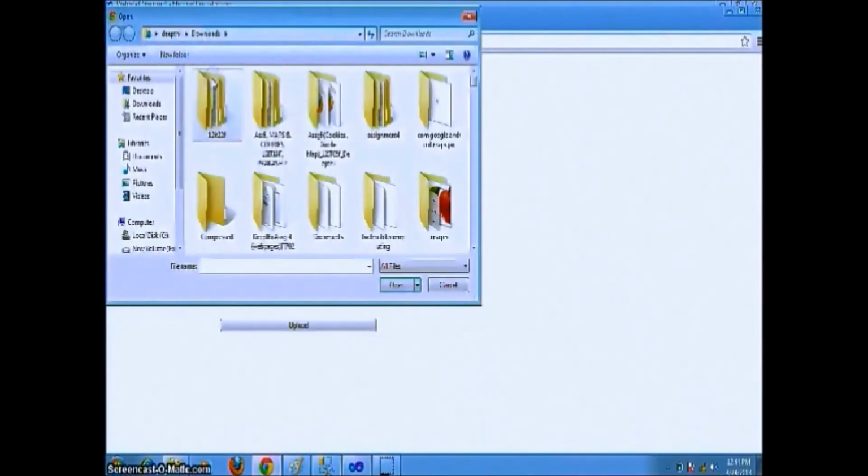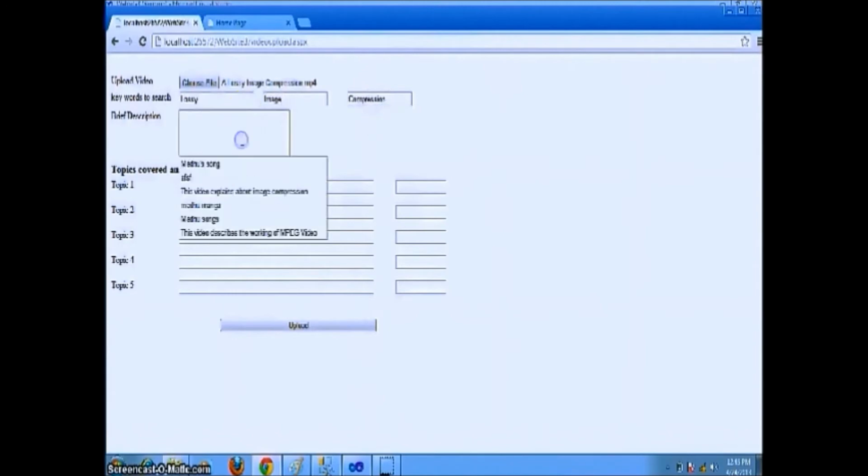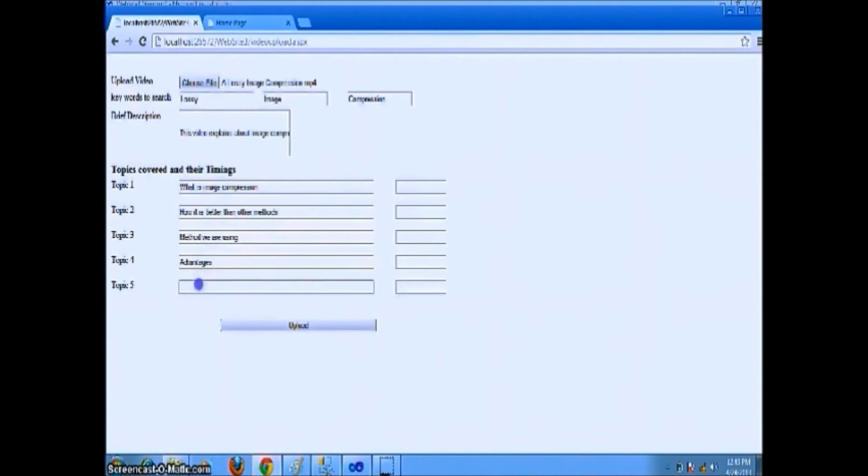Here you can upload the video. For that you need to have the video on your hard disk. So select that video. And you need to give some details like keywords which will be helpful for searching the video. Add some description for the video and add some topics covered in the video along with their timelines as I am doing here in my video. Now just click on upload and your video will be uploaded.